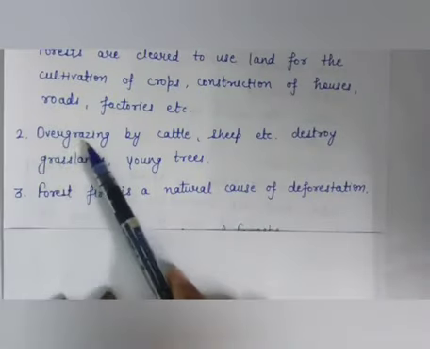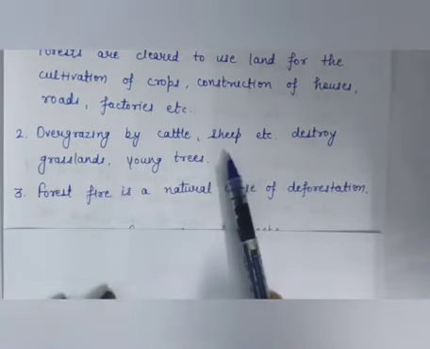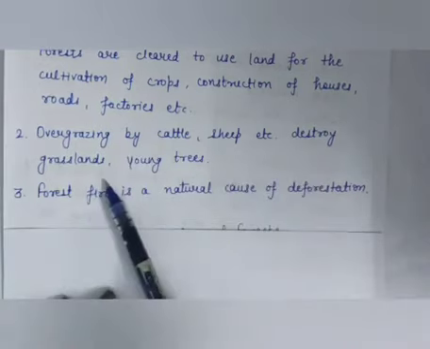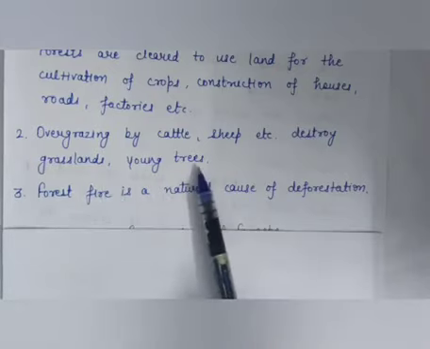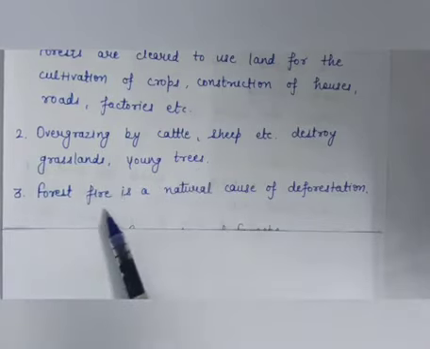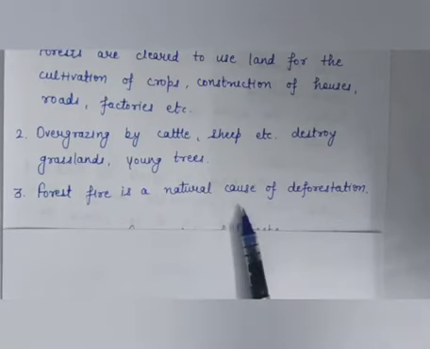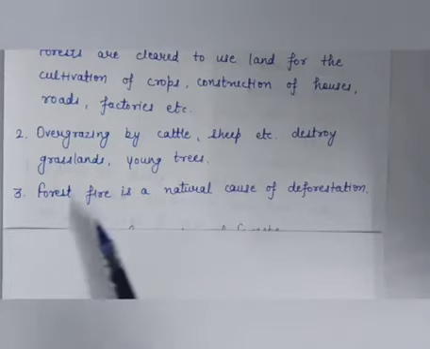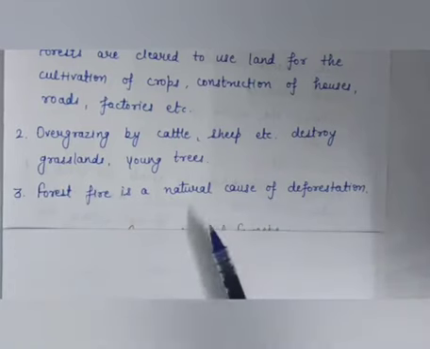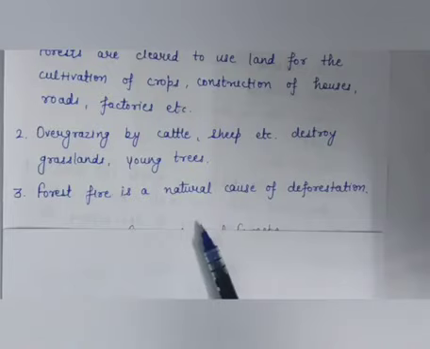Second cause is overgrazing by cattle, sheep, etc., which destroys grasslands and young trees. Third, forest fire is a natural cause of deforestation. Natural disasters like floods, earthquakes and droughts are some other reasons of deforestation. Means forest fire is a natural cause, and floods, earthquakes and droughts are some other natural reasons of deforestation.